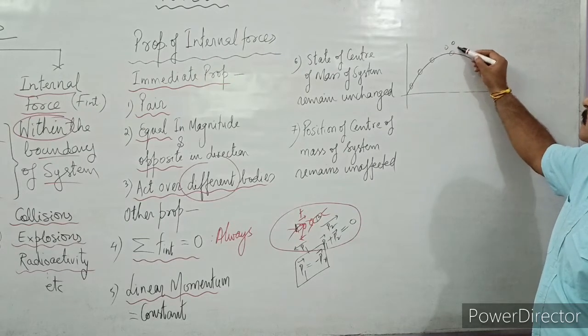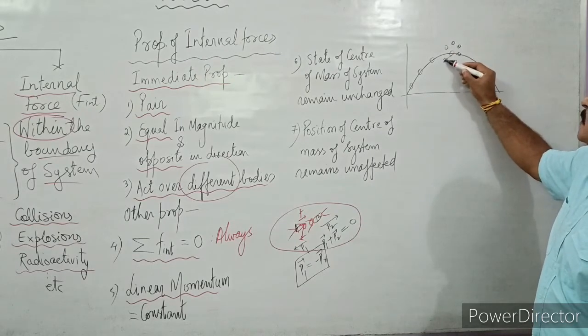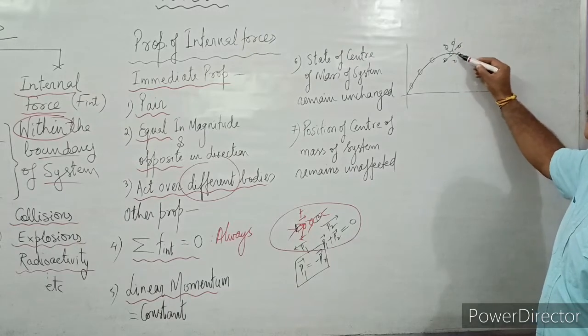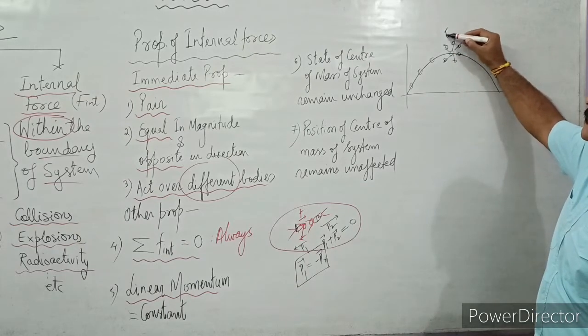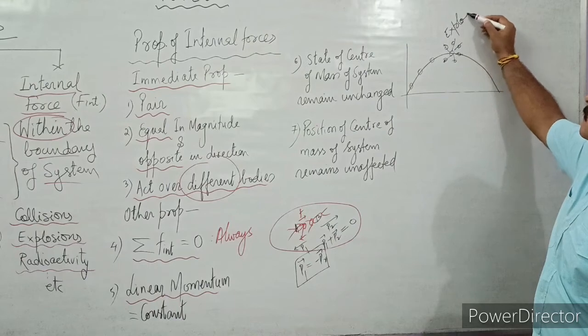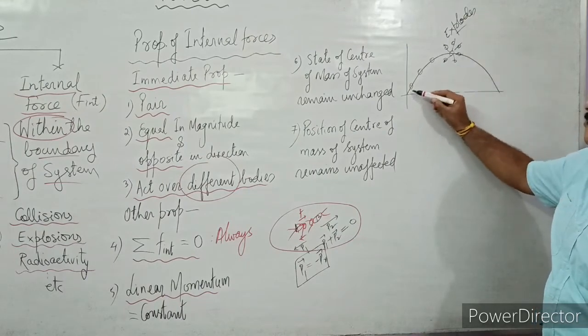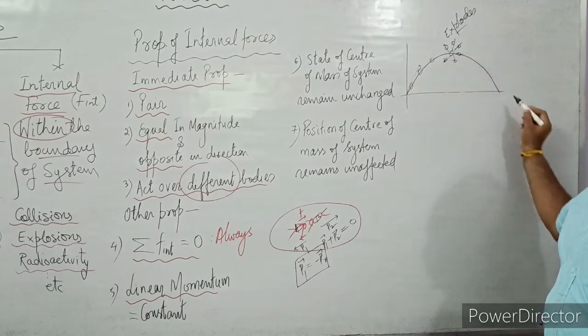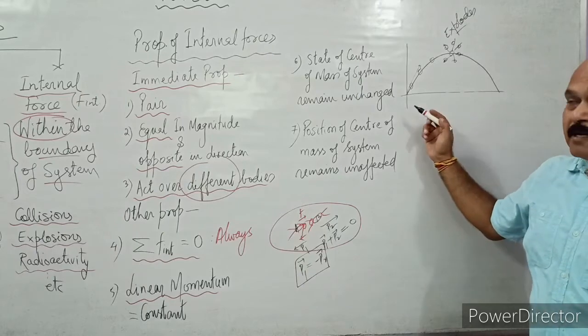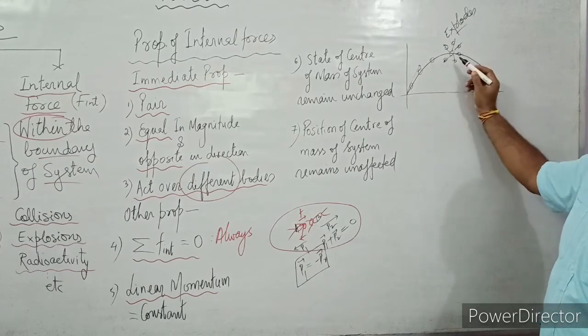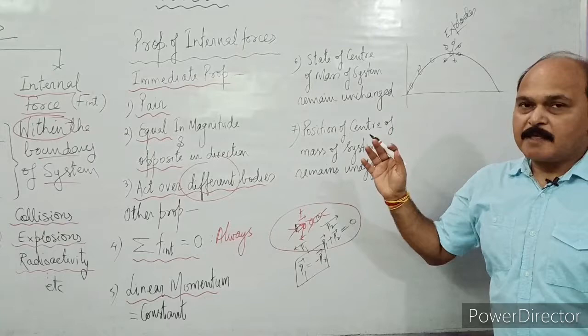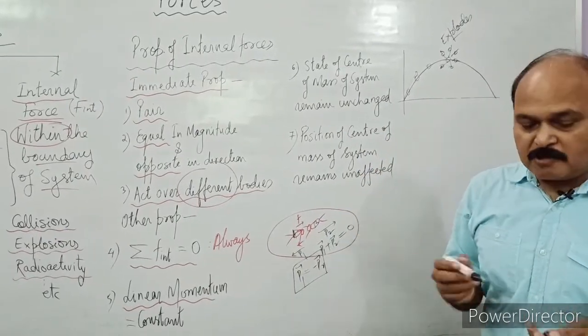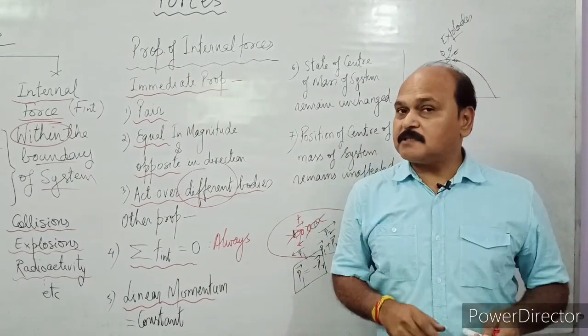The bomb explodes, and because of the explosion, what happens? The bomb starts moving over this parabolic trajectory, and at a certain point over its trajectory, it explodes. And during the explosion, you have already understood there are only internal forces.